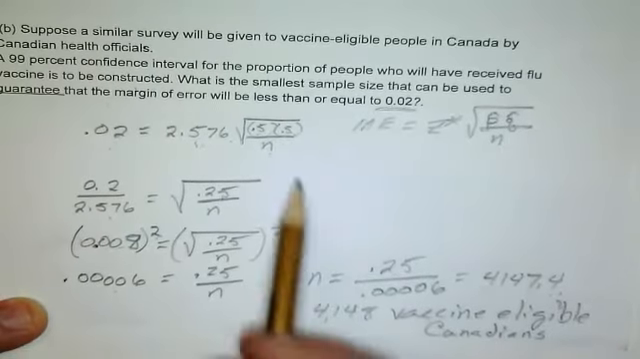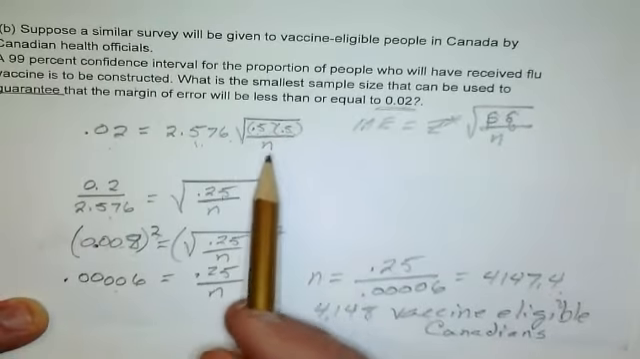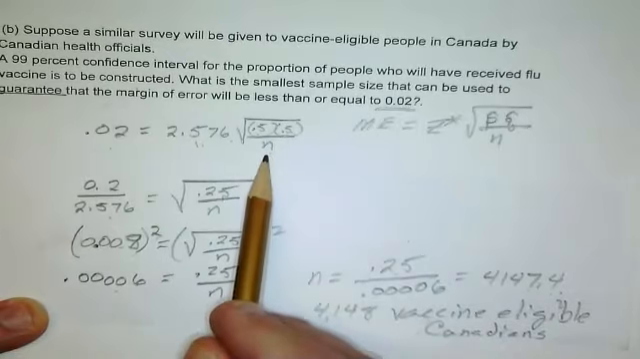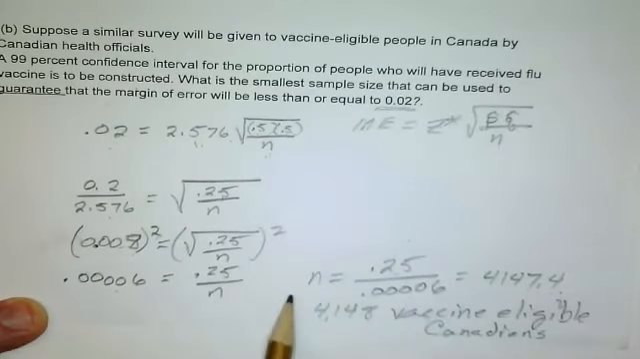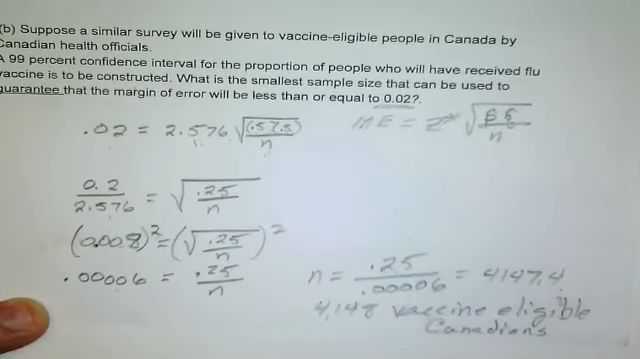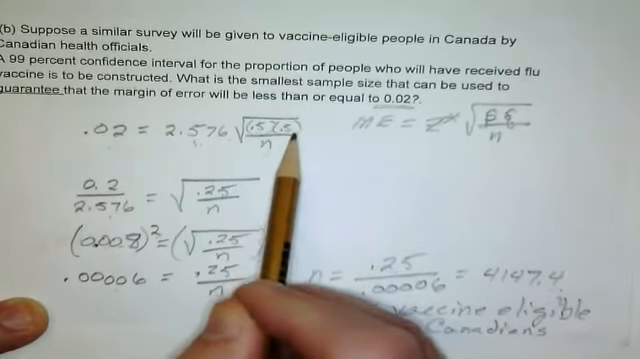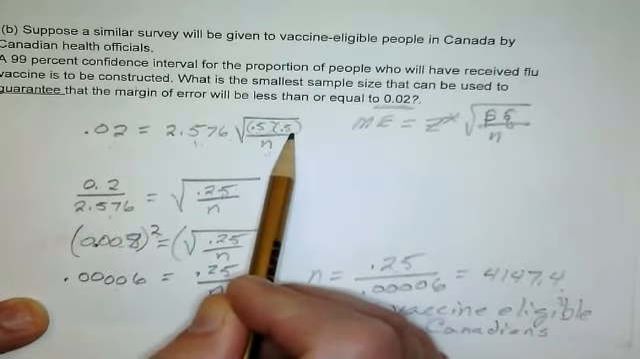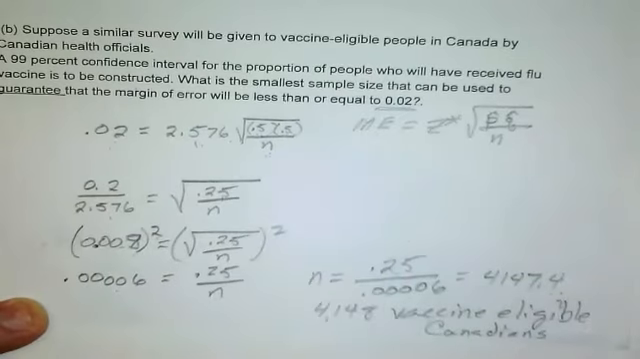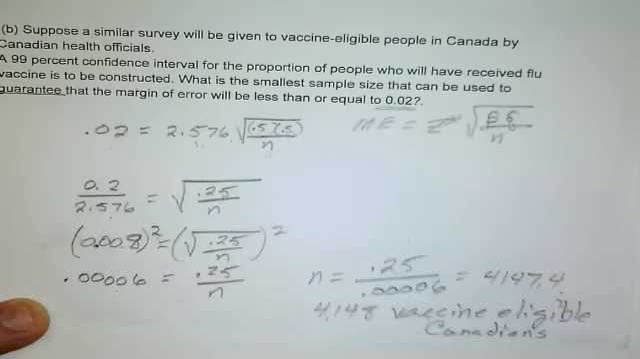4,148. Again, it is an algebra problem. We set up to solve for n, plugging in what we know. They did not give us anything about p hat or q hat, so we're going to default to 0.5 for each, half and half. We can make that assumption and go from there. And so we should tell the Canadian health officials they need to have a sample size of 4,148 vaccine-eligible Canadians.